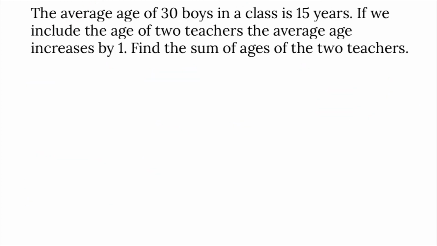The average age of 30 boys in a class is 15 years. If we include the age of 2 teachers, the average increases by 1. Find the sum of the ages of the 2 teachers. There are 30 boys and their average is 15 years. 2 teachers are included.